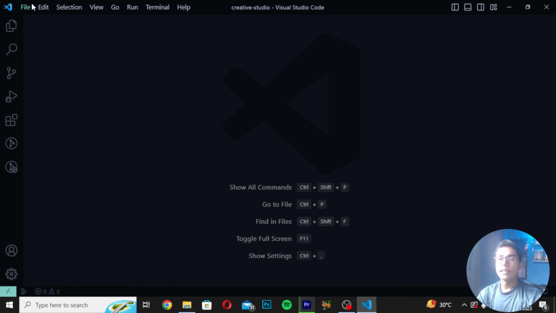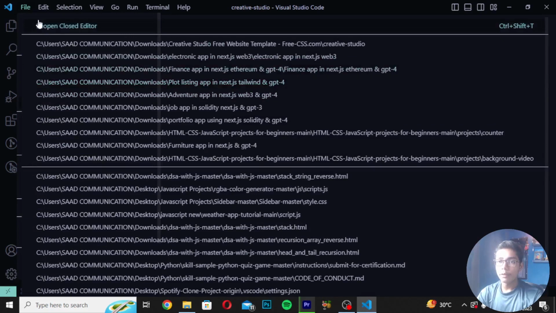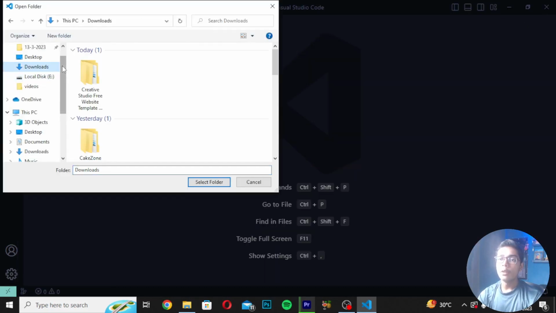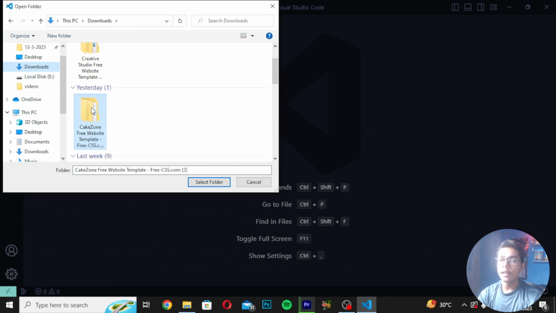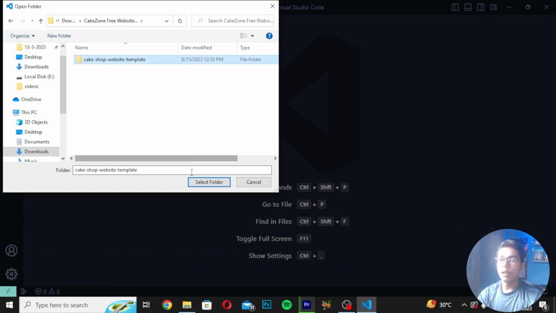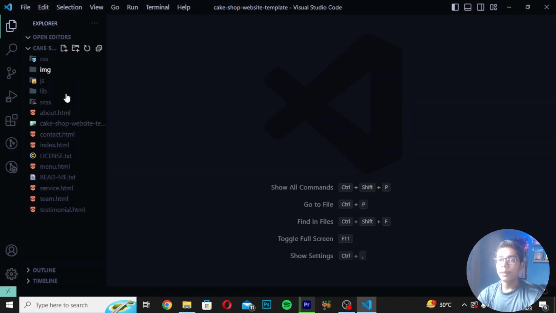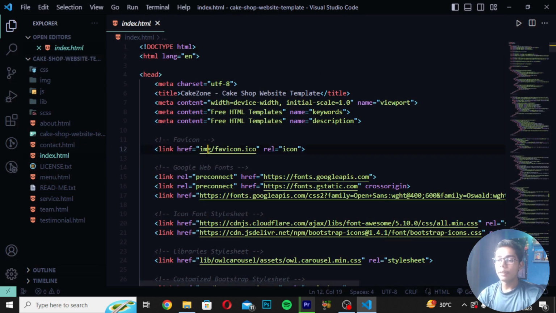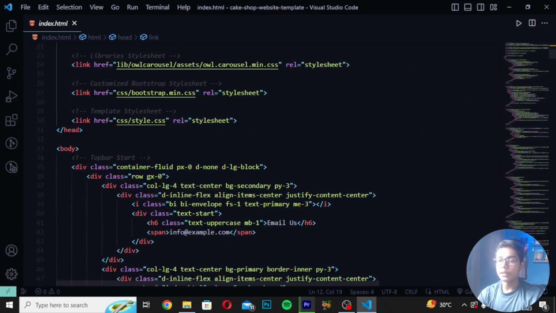So for building this cake app, first of all you have to open the folder of the cake app. I will move to my open folder, then to downloads, and you can see here is our folder cake zone, and then I will open this folder in my default browser. Then I will open my main file, and after opening it I will press Ctrl V to close the side panel.